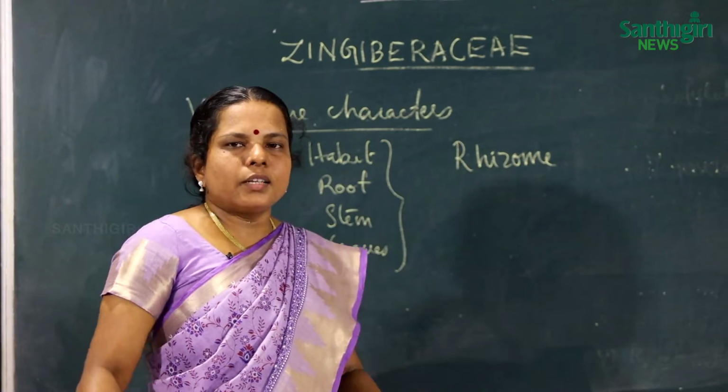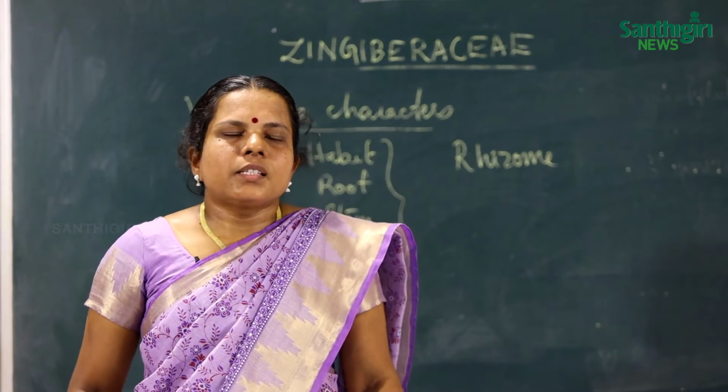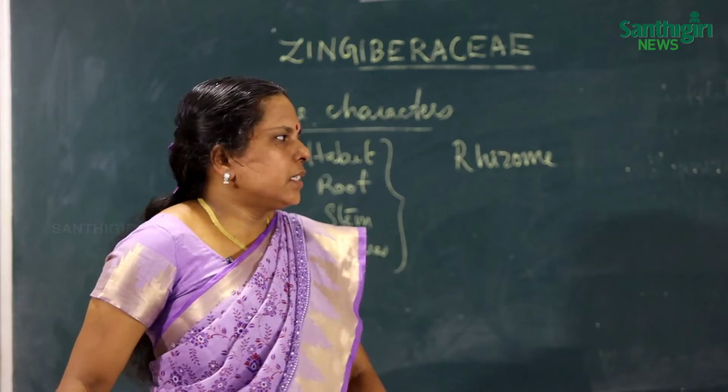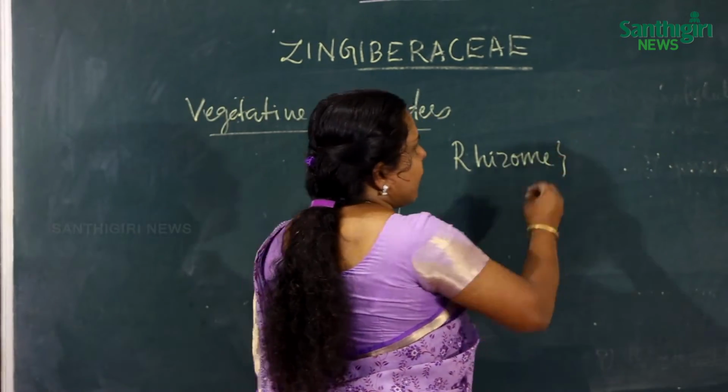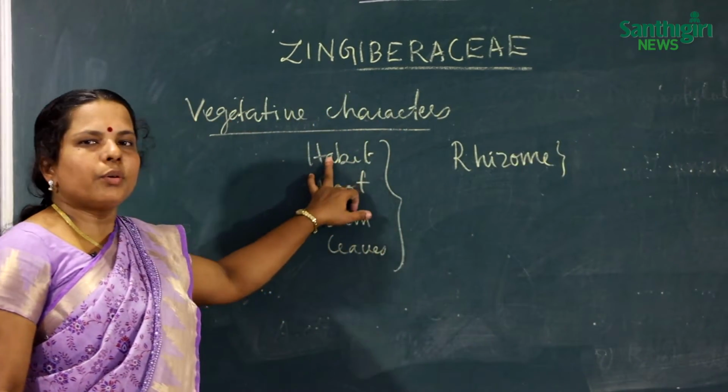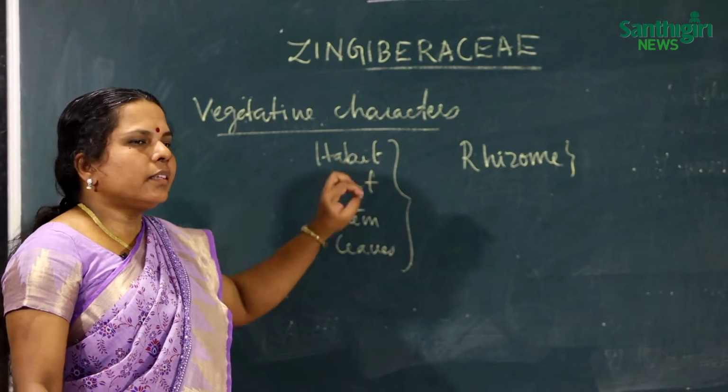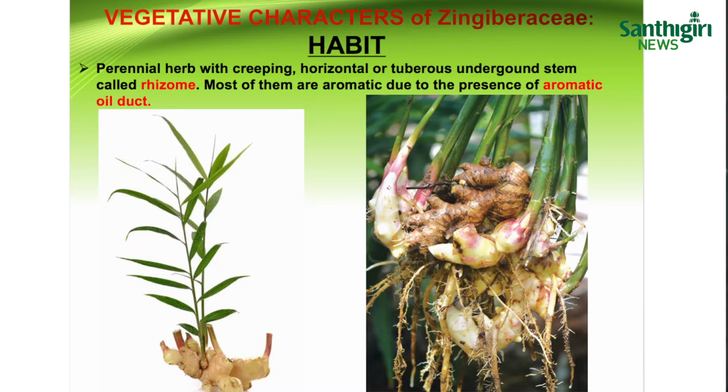The rhizome functions as storage and also for vegetative reproduction. We also stated that the plants contain aromatic oils, present in special secretory cells called lysigenous or schizogenous ducts. So these are all about the habit.